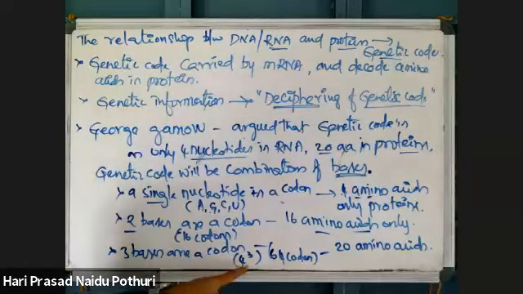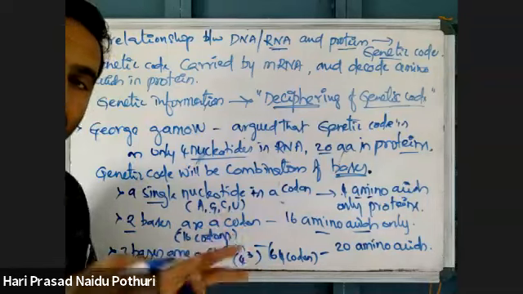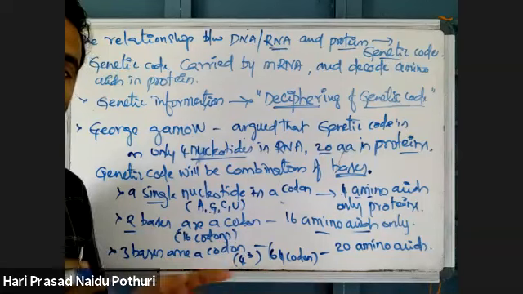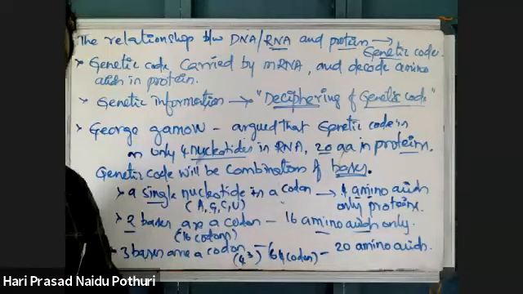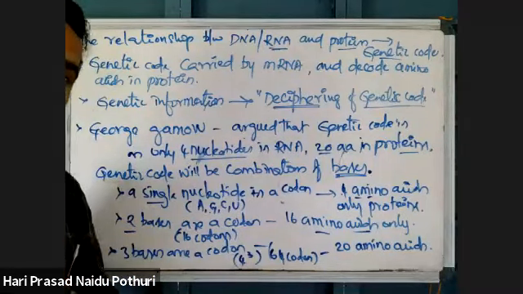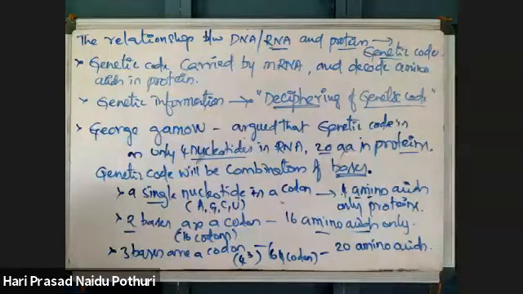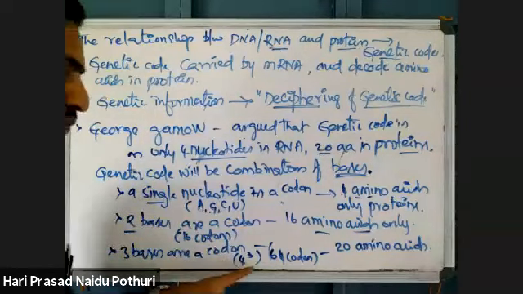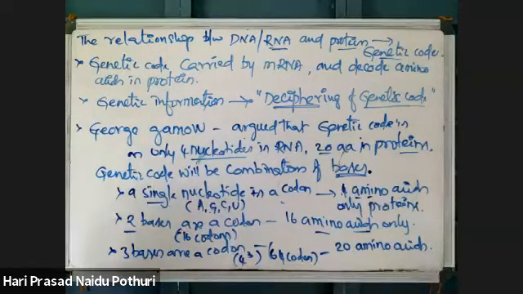AAA is one codon, AAG is one codon, AAC, AAU. Like that, GGG, GGA, GGC, GCC, GCA. Different combinations we can write. With 4 types of nucleotides, 64 different sequences or codons are possible, and they are enough to code for the 20 different amino acids in protein.